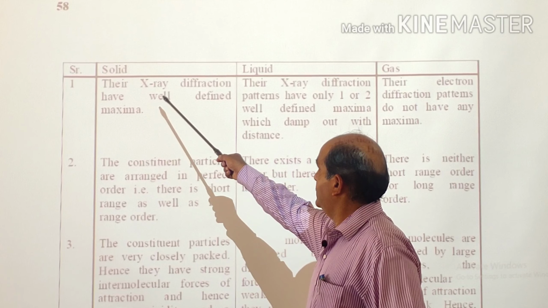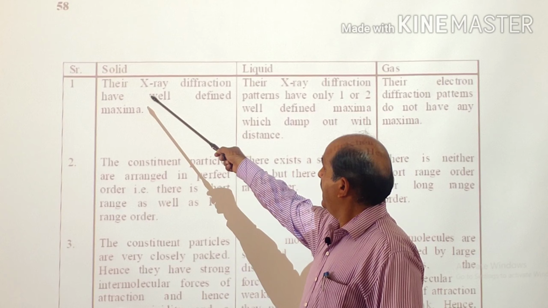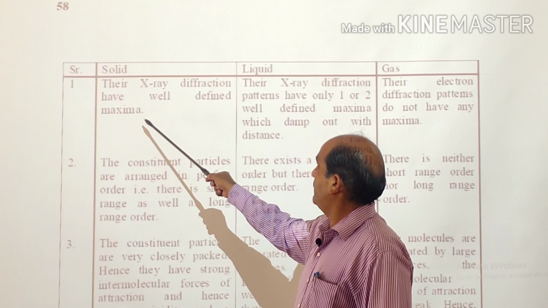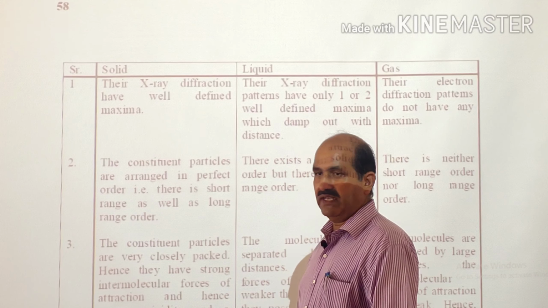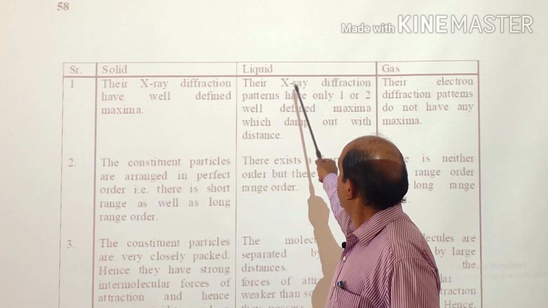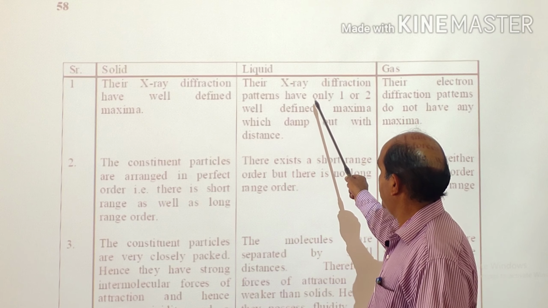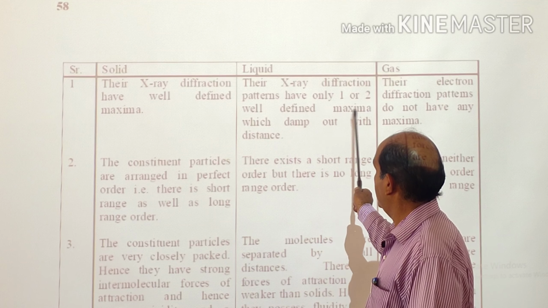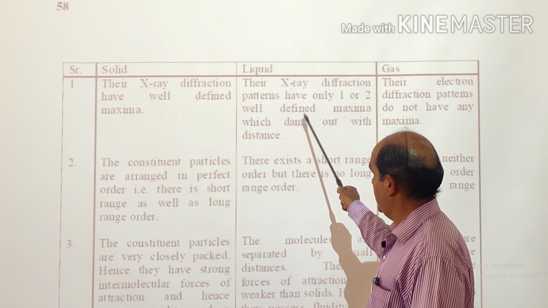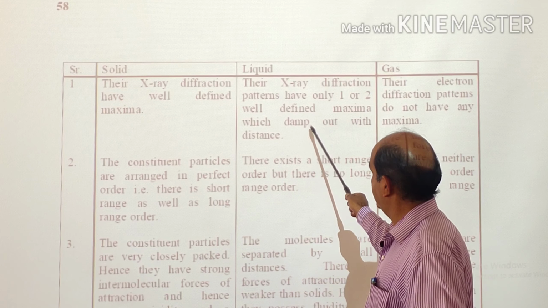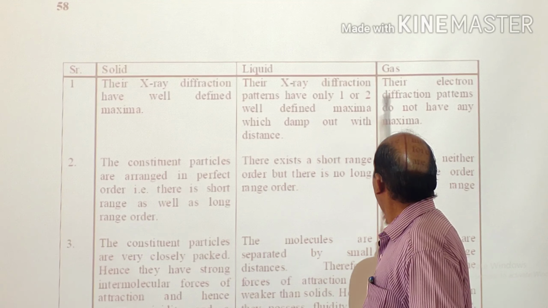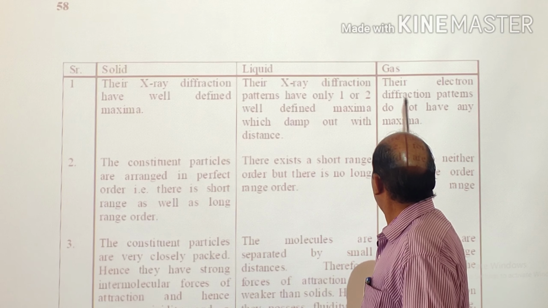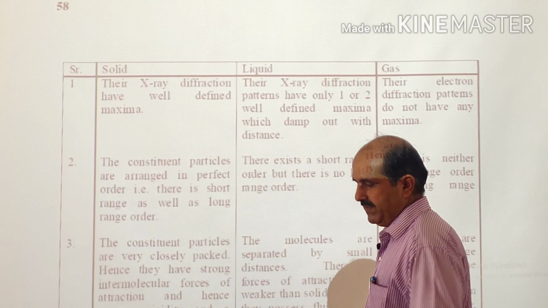So in the case of solids, as we have discussed just now, their X-ray diffraction shows well-defined maxima, long range order as well as short range order. Their X-ray diffraction patterns in the case of liquids have only 1 or 2 well-defined maxima which damp out, as we have discussed, they vanish with distance. And in the case of the gaseous state, their electron diffraction pattern does not have any maxima.